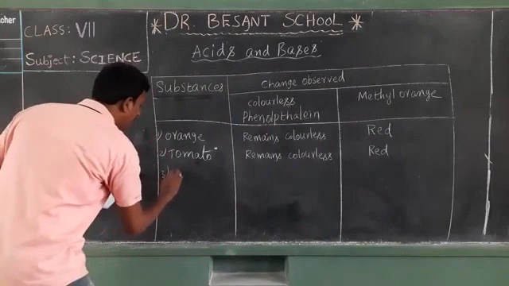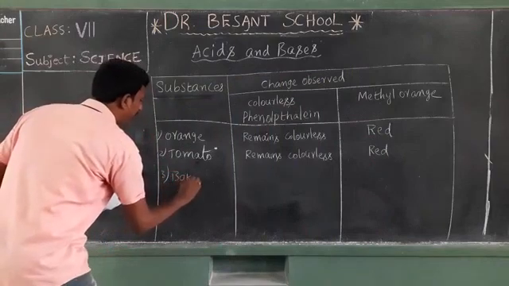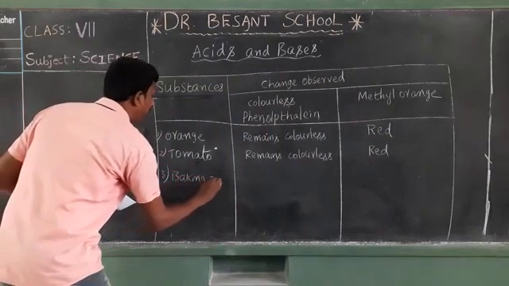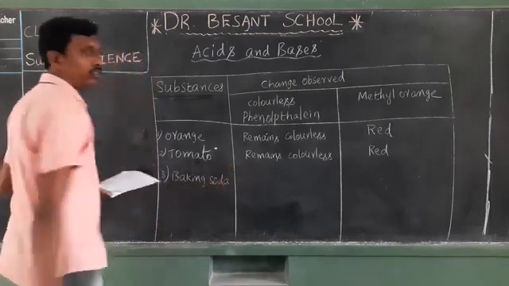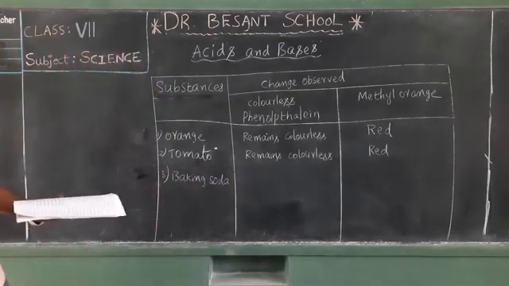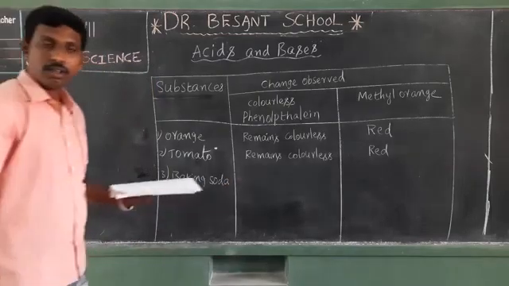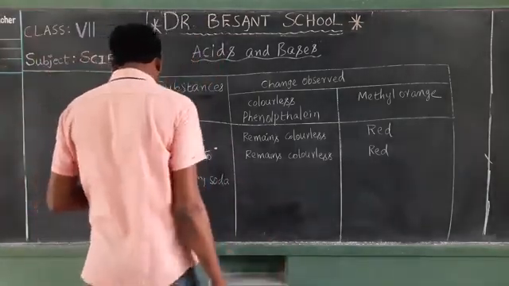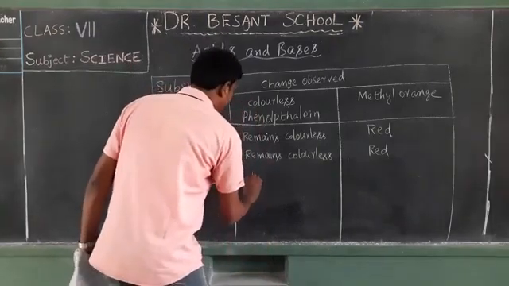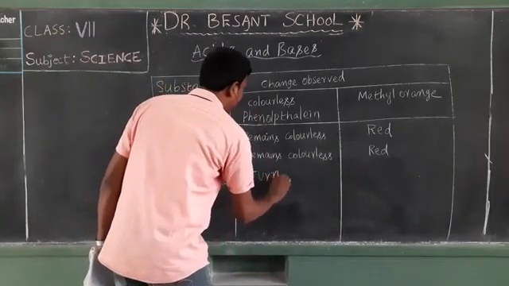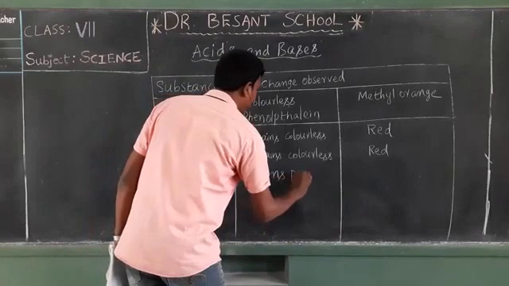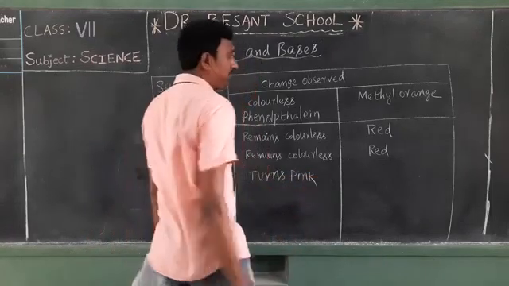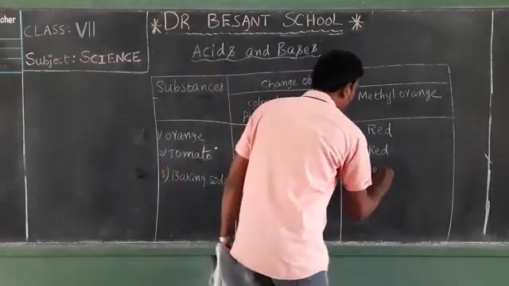Next, baking soda. This baking soda turns pink as it is basic in nature, and with methyl orange, yellow.